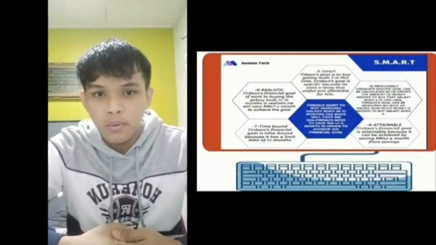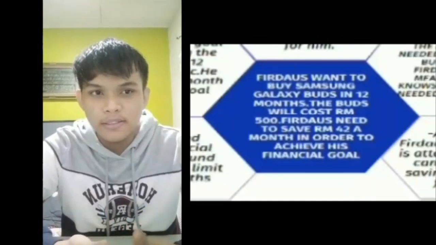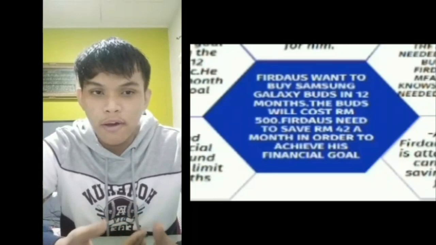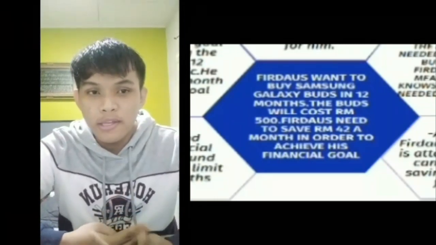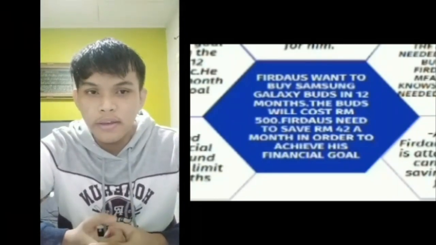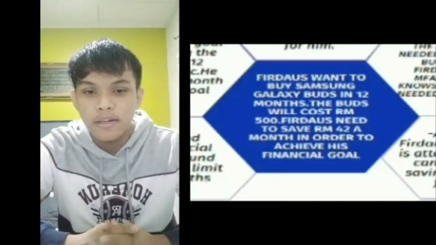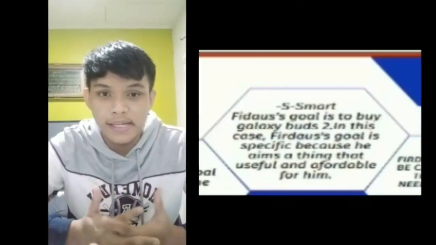Now, I would like to introduce our setting goals, which use a concept named SMART. We want to buy Samsung Galaxy Buds in 12 months. The buds will cost 500 ringgit. We need to save 42 ringgit a month in order to achieve our financial goal. The first concept of our setting goal is S, that means specific.